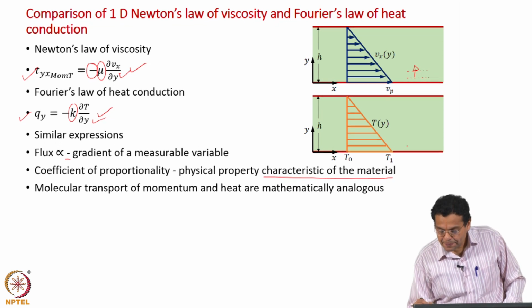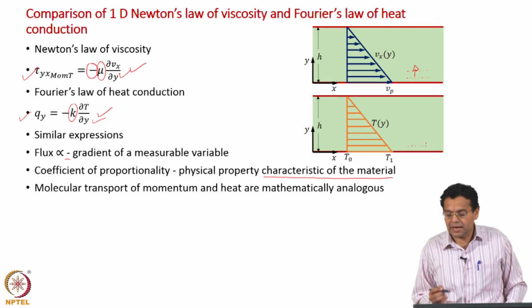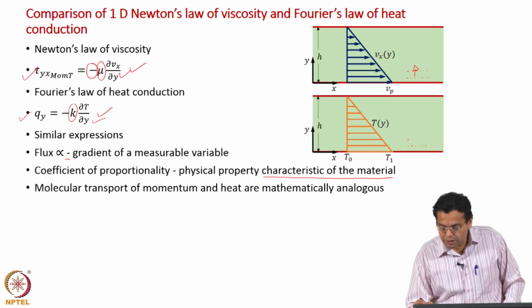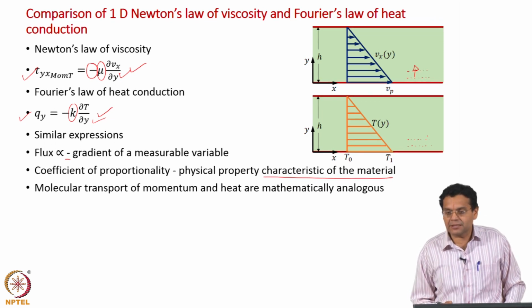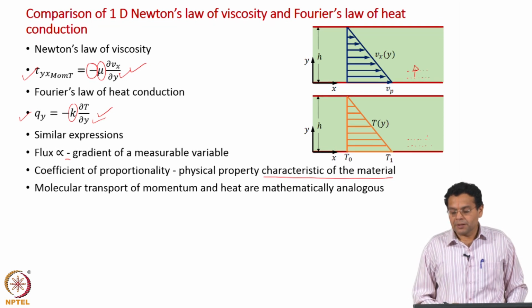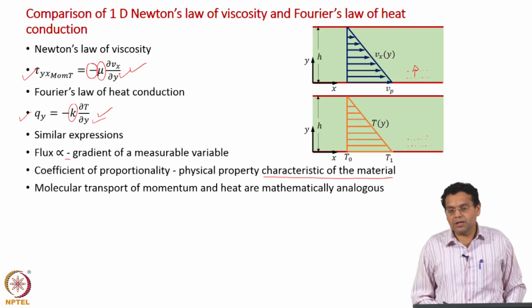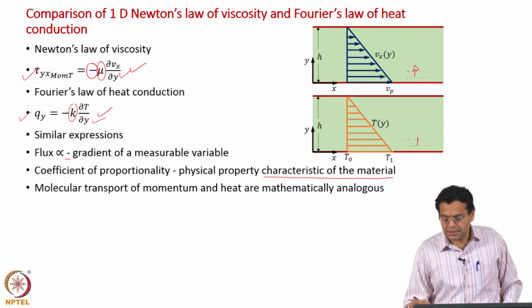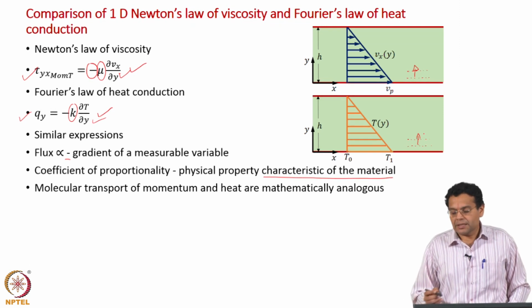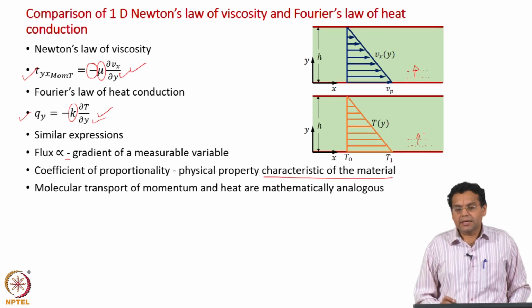Analogously, the molecules here will have a higher temperature, which means they have a higher internal energy. The molecules here will have a lower temperature, lower internal energy. Now, because of molecular motion, internal energy gets transported from the molecules in this layer to molecules in the layer above, and that is what we call heat.